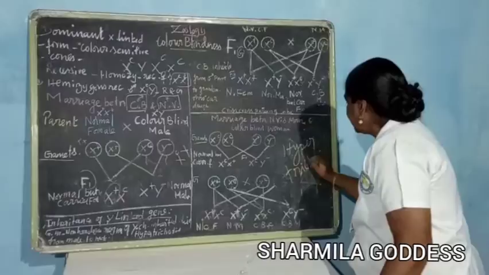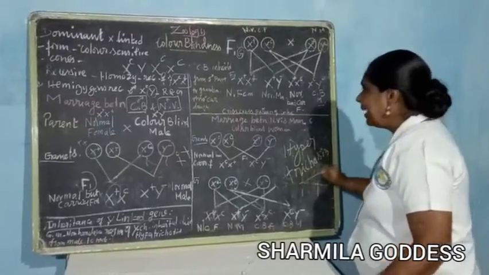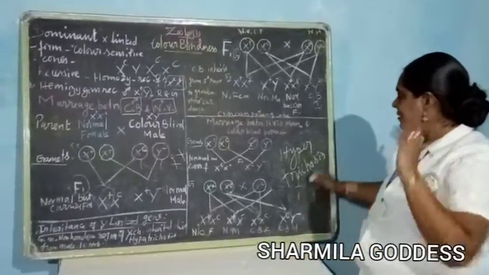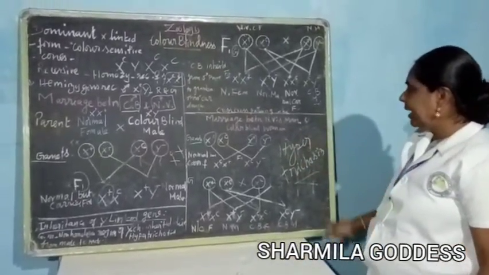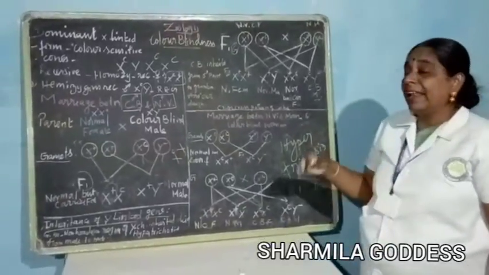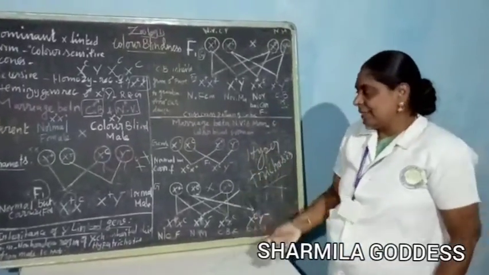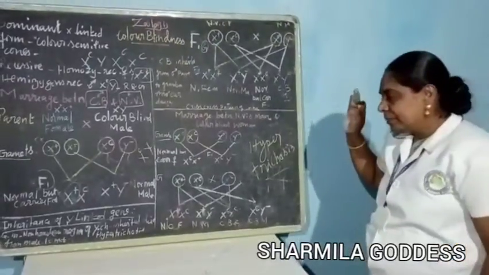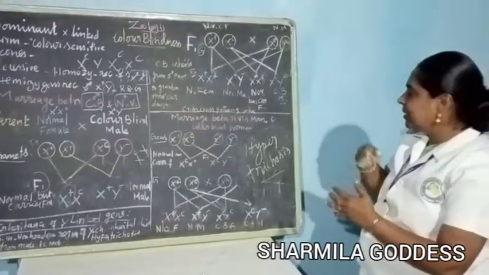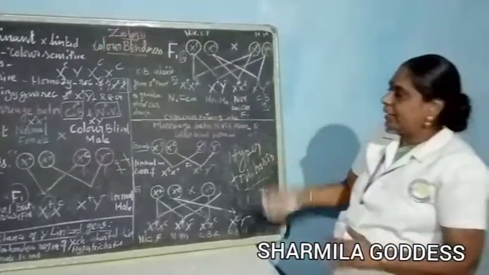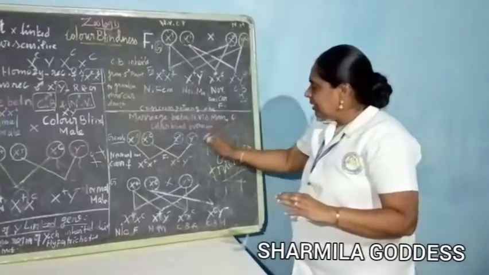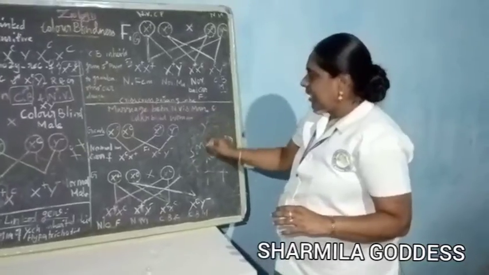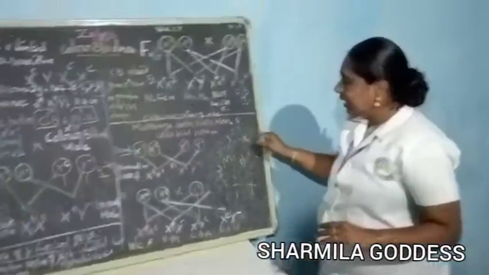What is hypertrichosis? This is the excess growth of hair on the pinna of the ear. This type of hypertrichosis is inherited directly from father to son. So this is inheritance of a Y-linked gene. That means the Y gene is inherited directly from male to male. Only the son gets Y from the father, and the daughter gets X from the father.